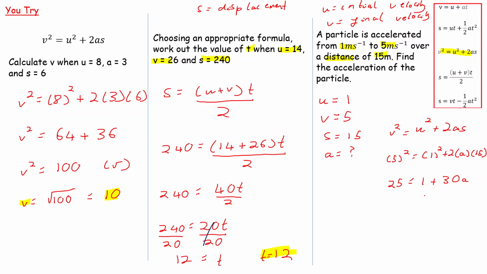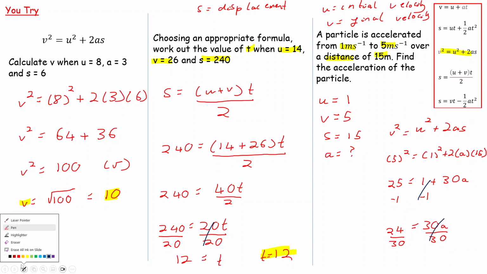Well, to find A, we can begin by subtracting 1 from both sides. We are solving the equation here, so these ones are going to cancel, which is really good. We've got 25 take away 1, which is equal to 24, being equal to 30 times A. To get rid of that 30, we can divide both sides by 30, because the opposite of timesing by 30 is to divide by 30, which means that these cancel. And you're left with A being equal to 24 divided by 30.